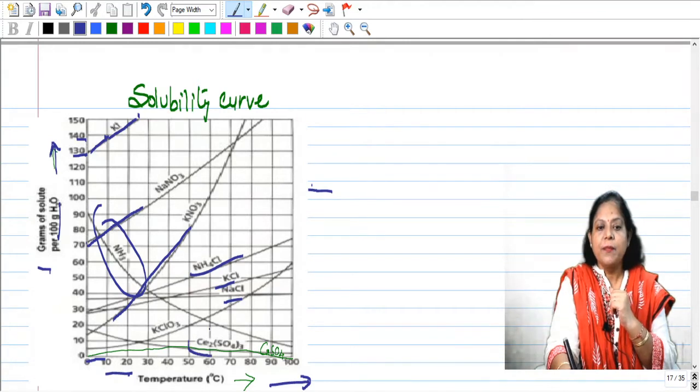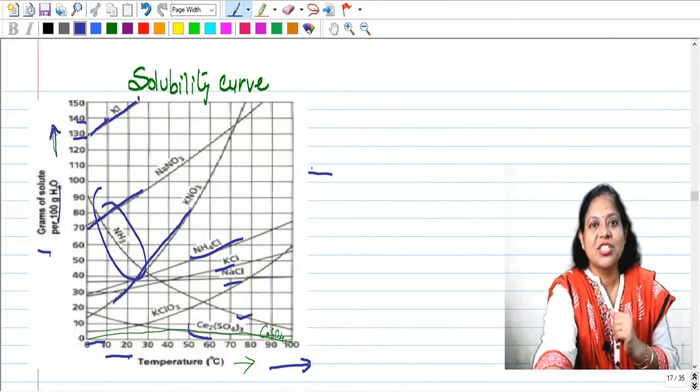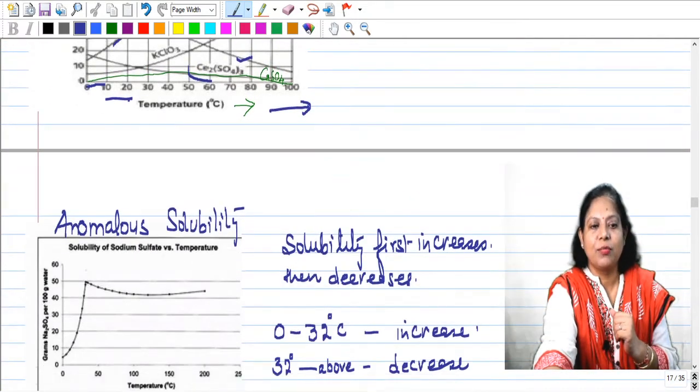Also children, the cerium sulfate or calcium sulfate graph is also decreasing. So calcium sulfate, cerium sulfate, ammonia, when you increase temperature, the solubility decreases, which is seen in the solubility curve.